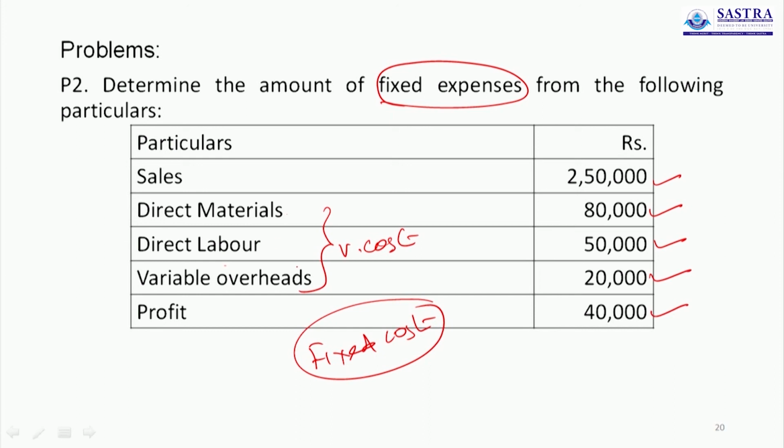It is very simple. Already you know the formula. Simply you write the formula, enter the available figure in the appropriate place, then again you have to sum up the figures you have written. So definitely you have to find out the missing figure, fixed cost.